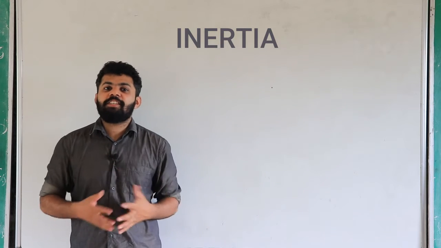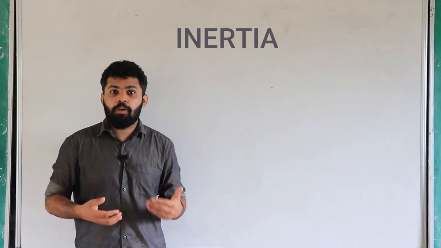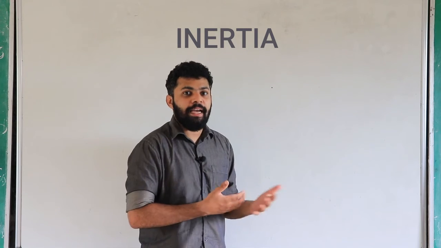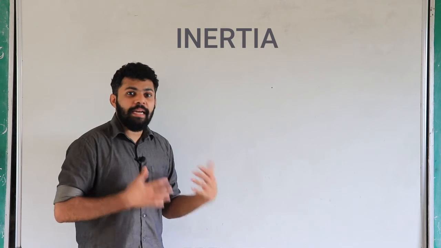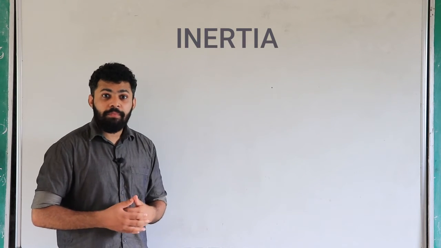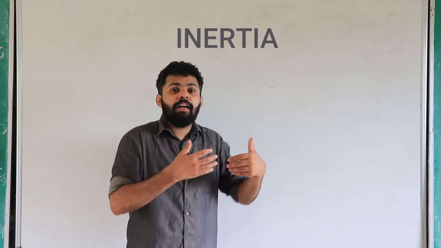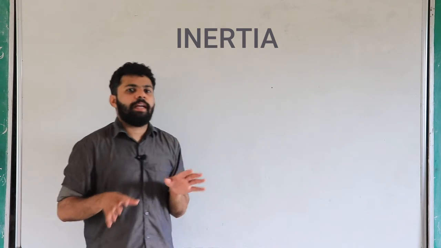Inertia is the laziness of an object to change its state of motion. For example, if I give a force on that object, the object will not respond immediately to that force. This laziness to change the state of motion is called inertia.